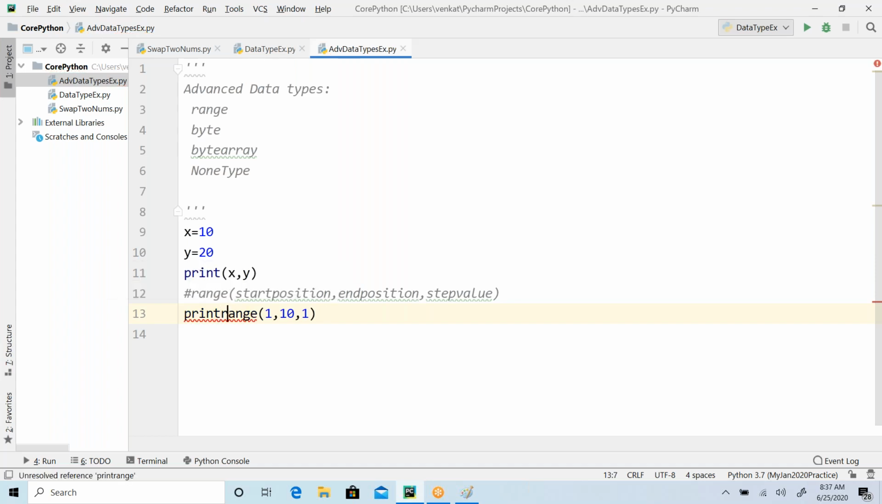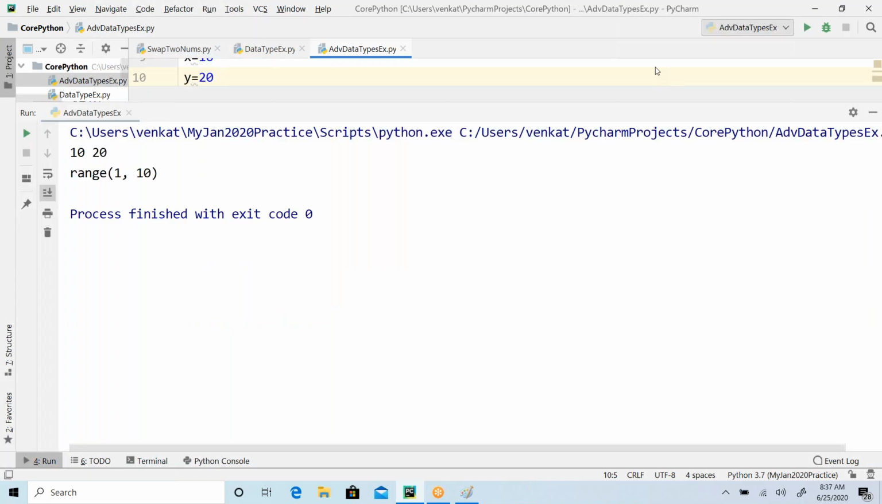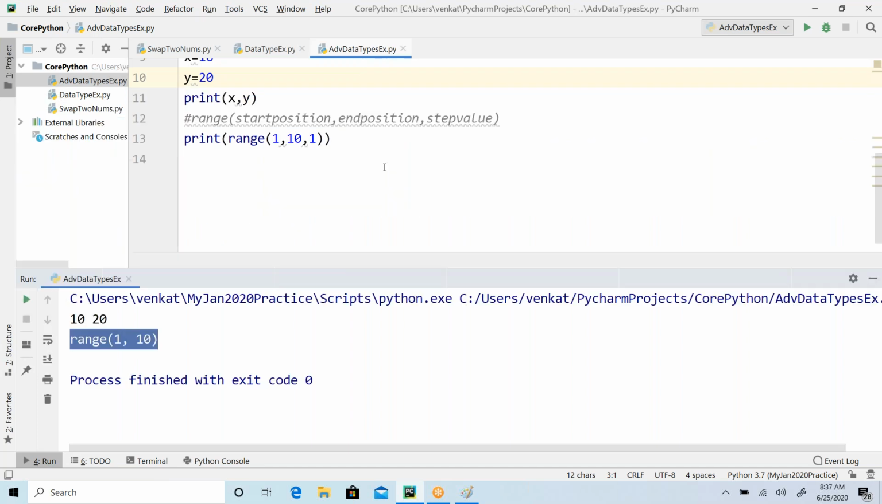If I print this range, it is not going to print the actual elements. Then what will it print? It is just going to tell you about the range of 1 comma 10. But I want the elements in between this range, then what to do? How to get my elements?